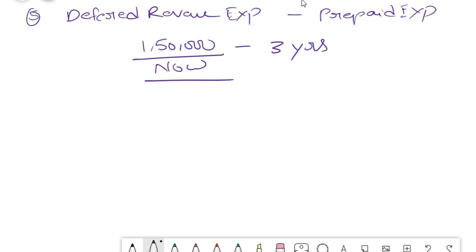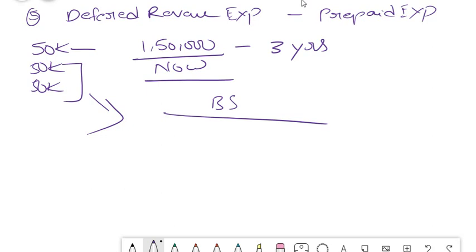So same is the concept, just like prepaid. Whatever is the current year's amount, assuming that it is divided into 50k each year. So 50k current year amount you will be posting to P&L account, but the 1 lakh amount which is still not pertaining to the current year, you will take it to an account in asset. Okay, in balance sheet asset. I will explain to you everything in concept of liability and asset so that it becomes easy for you to post the journal entry.